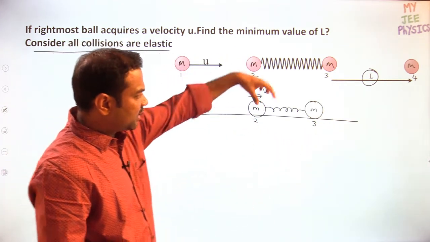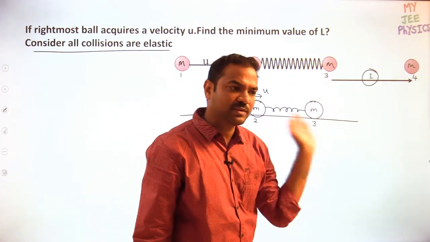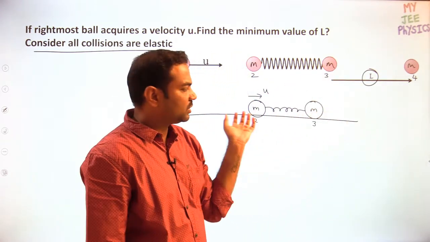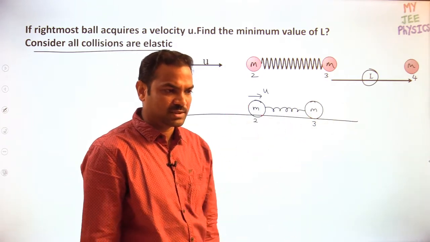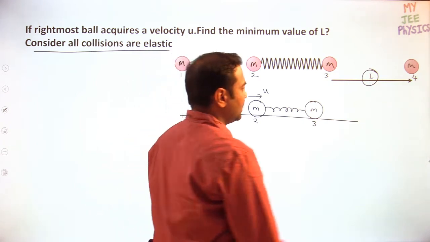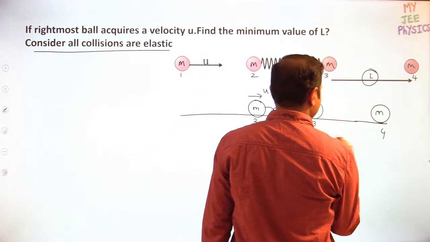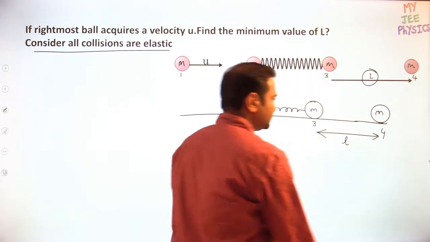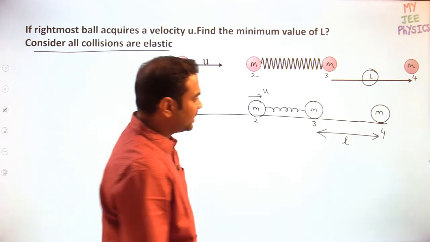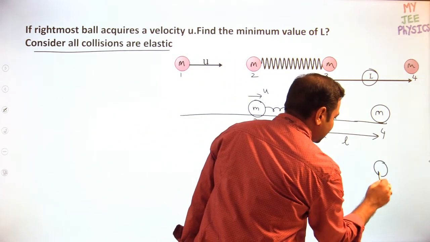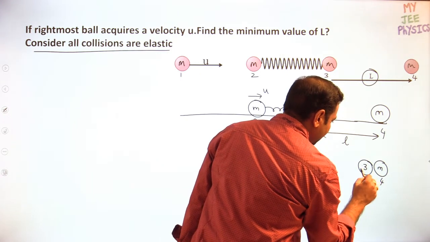Clear? So now how does it have to travel? With respect to the ground, it has to travel like this. The center of mass will move forward, and both the objects will move forward with different velocities, changing with time. But what is the distance between the third ball and the fourth ball? It is L. Now the fourth ball has to get the velocity u. When will the fourth ball get the velocity? Just before collision, this is the fourth ball and this is the third ball.